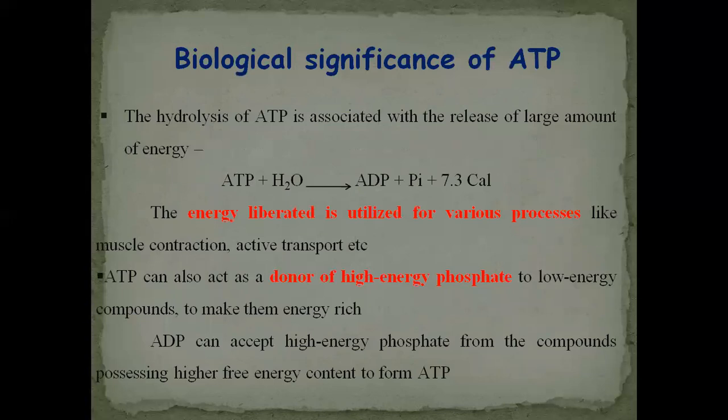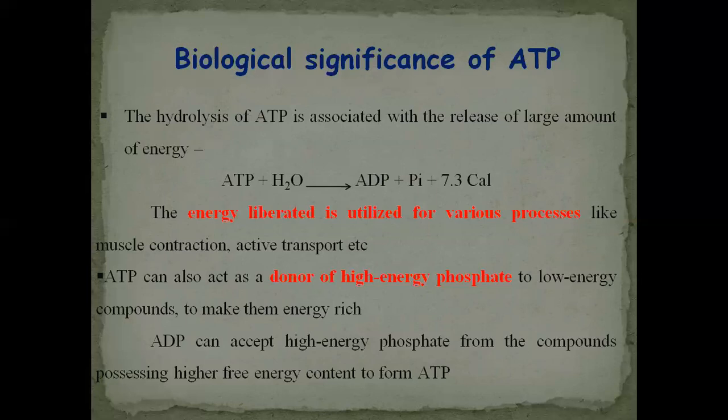So I'm summarizing again. We are discussing this for your concept. We are discussing free energy, standard free energy, and how this energy is produced in the body, and energy rich compounds. We have discussed 5 classes of energy rich compounds, and we are saying the energy currency of the biological system is ATP. So we will discuss the biological significance of ATP.